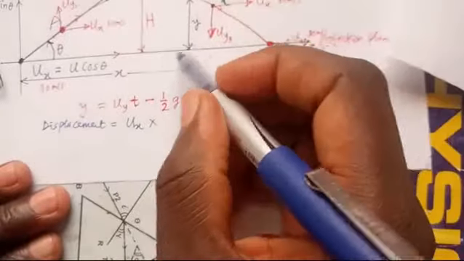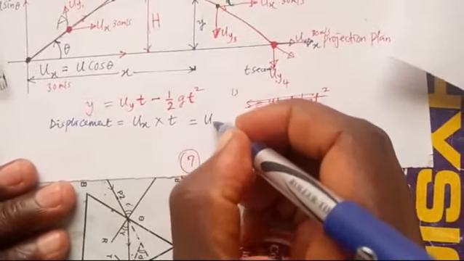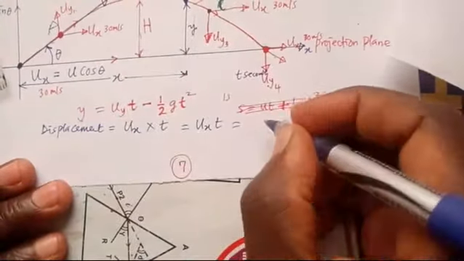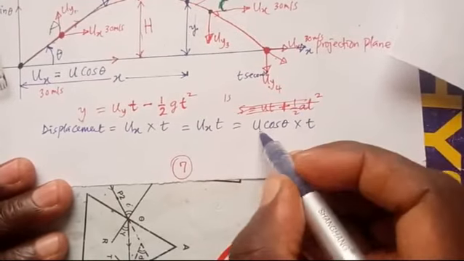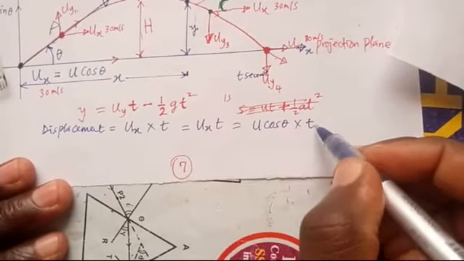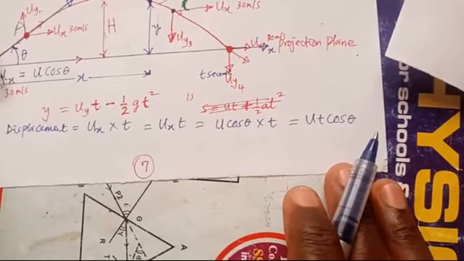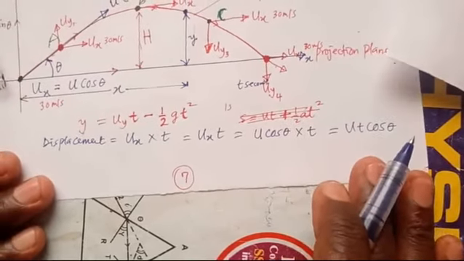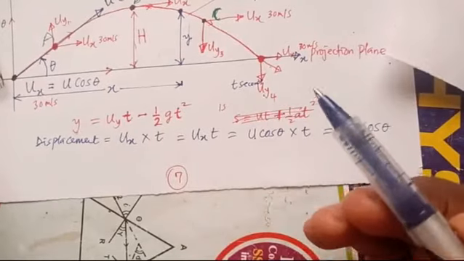Okay, the time it takes is t seconds, so multiplied by t, this is equal to u sub x t, and I know my u sub x is u cos theta, so I have u cos theta multiplied by t. Then I will say u times this t, I will have u t cos theta. This will give me the horizontal distance covered at any given time. And this one will give me the vertical distance covered at any given time.